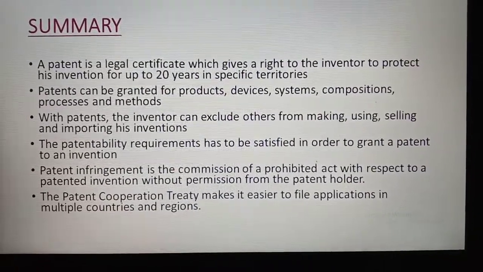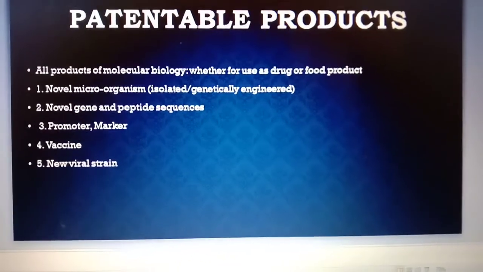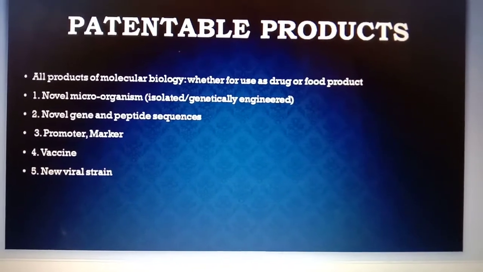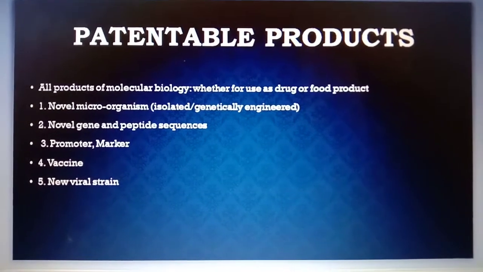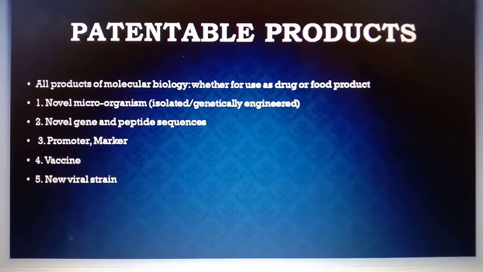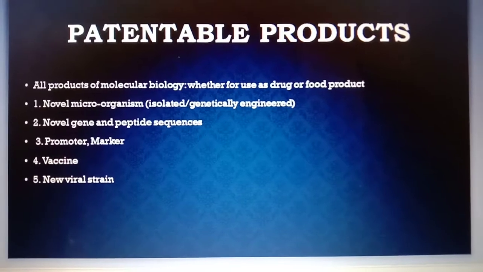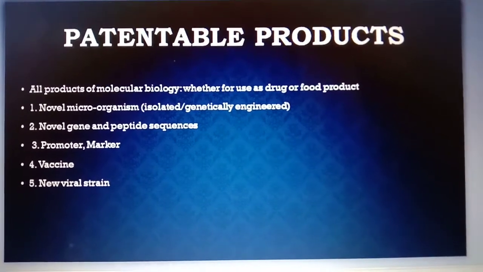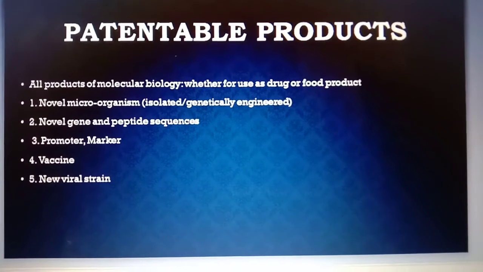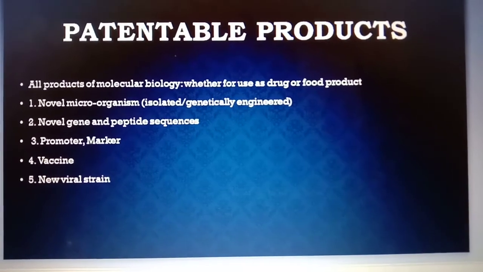So the patentable products add-on from biology related can be a novel microorganism, novel gene and peptide sequences, promoters, markers, vaccines, and even a new viral strain. These all can be patented in a biological sense, okay, microbiological concepts and any biology related concepts.